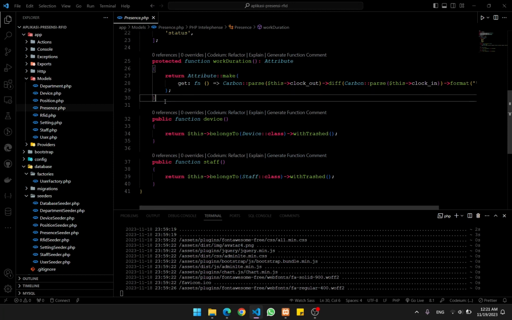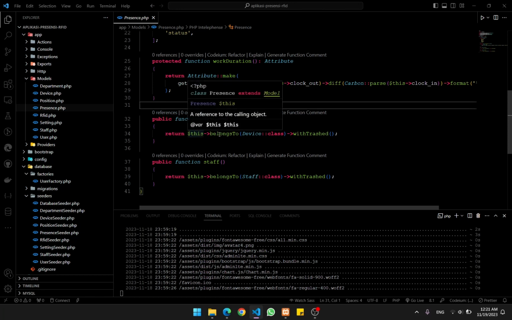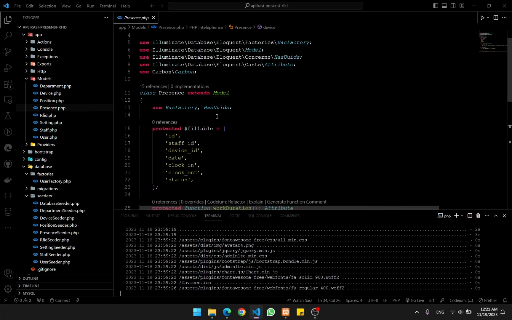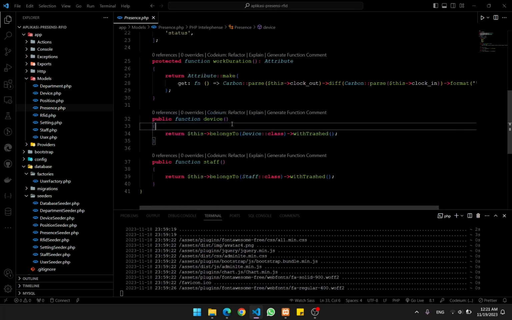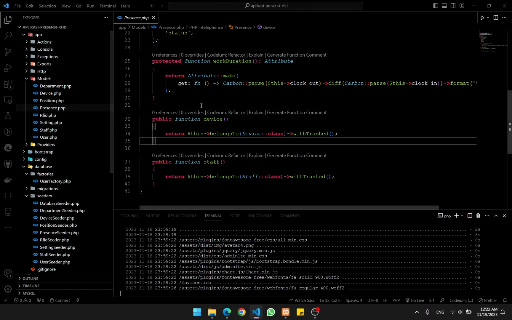And then for the cardinality of the table or the model, the eloquent itself, first the presence belongs to device. So every single device has a lot of presence. And then it also belongs to staff. So every single staff has many presence, with trash. So what does this with trash mean? I guess we can delete.